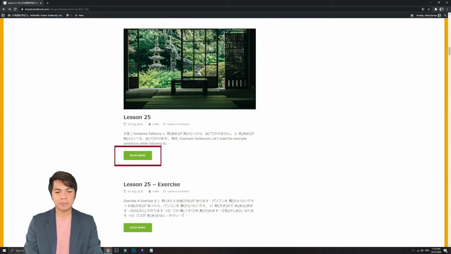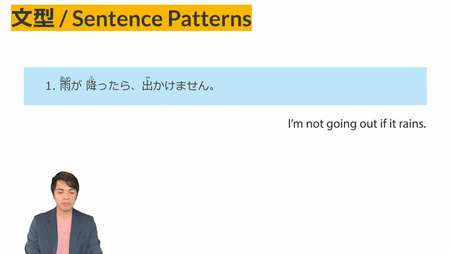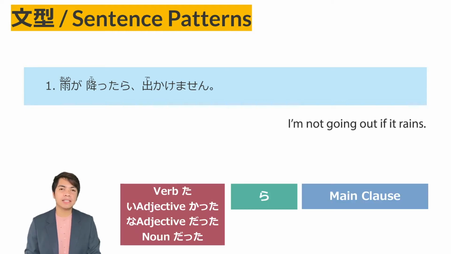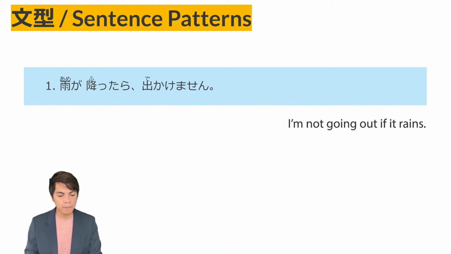Lesson 25, sentence patterns. Let's read sentence pattern number 1. Ame ga futtara dekakimasen. The pattern used in this sentence is plain past form plus ra, then the main clause, or verb tara, main clause. Adding ra to the plain past form of verbs, adjectives, and nouns makes the sentence a conditional sentence. And the main clause, or the clause that follows it, will describe what will happen if the conditional clause were true. So, for example, ame ga futtara dekakimasen.